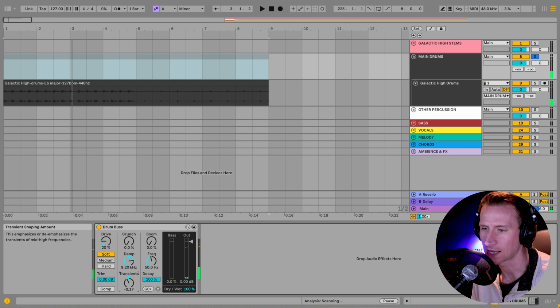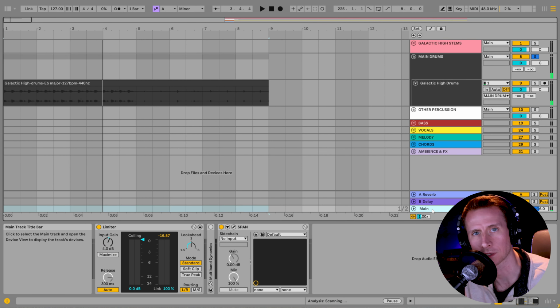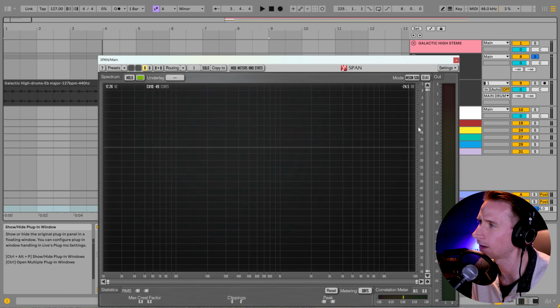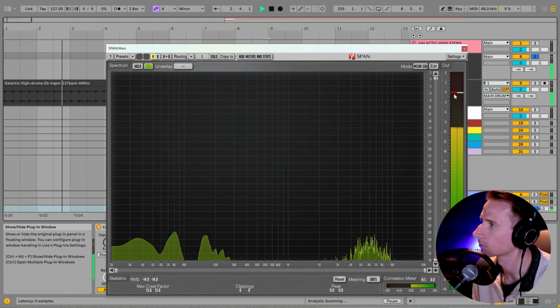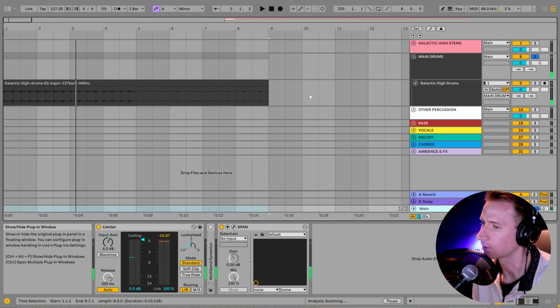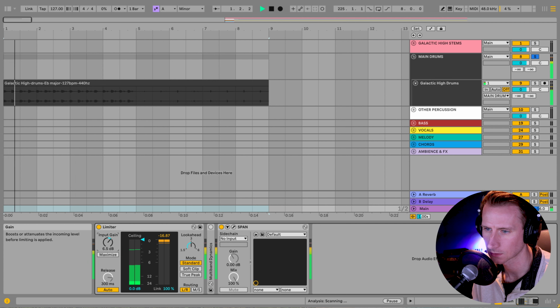We can use the transient knob to make them a little bit tighter. It kind of cleans it up a little bit versus over here. I'm also going to do something known as mixing into the red. So right now we might be peaking, but not by much, right? So I'm going to boost our limiter a little bit more and kind of find the sweet spot.